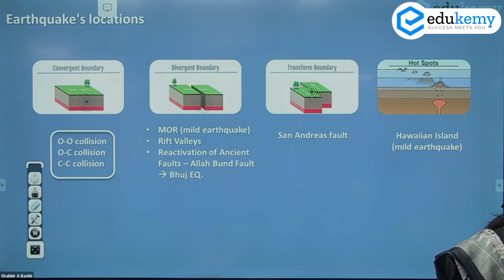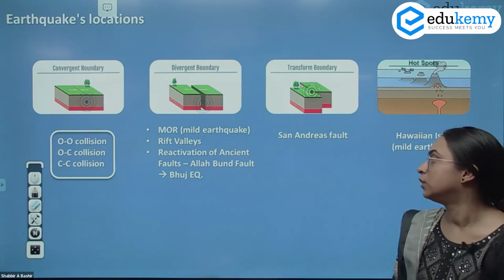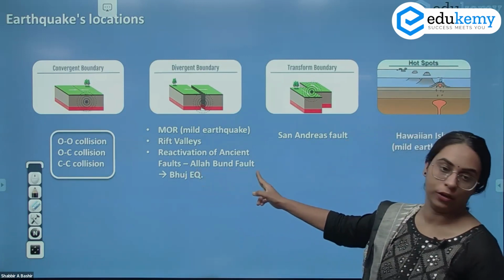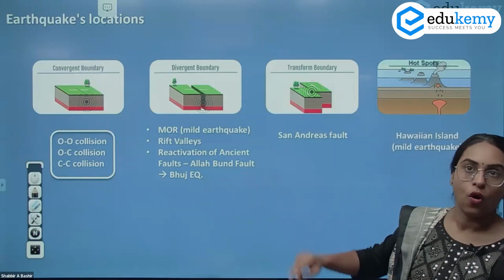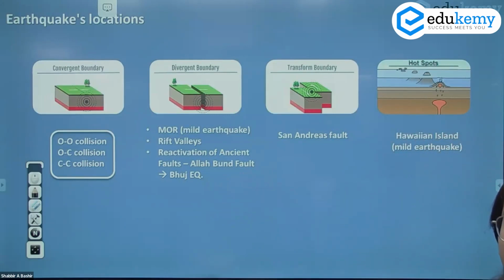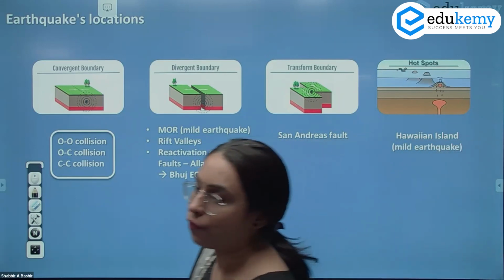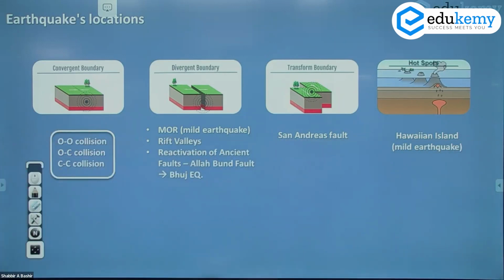One of the earthquakes in India, that is the Bhuj earthquake that took place on 26 January 2001, was because of the reactivation of an old fault. And what is the fault called? The fault is called the Allahabad fault. There was reactivation of the Allahabad fault. Probably you've not written this name. You can note this name, that there was a reactivation of the Allahabad fault leading to the Bhuj earthquake.